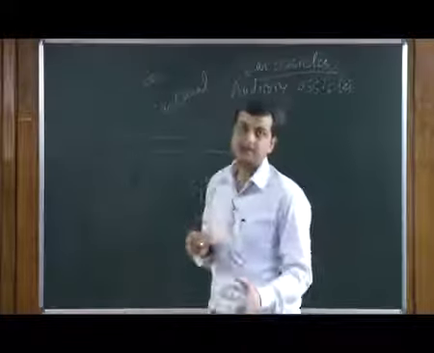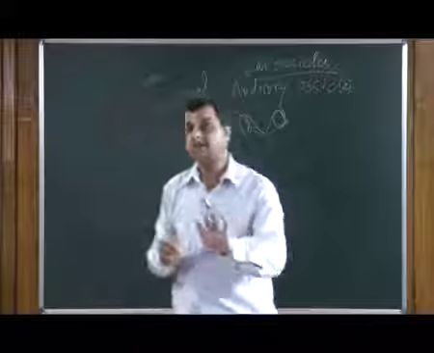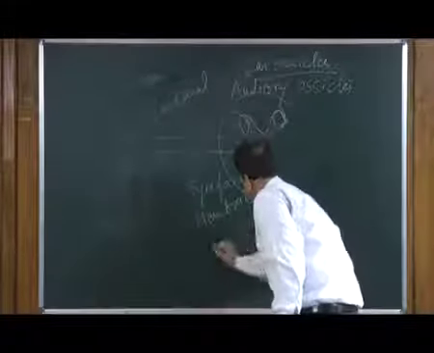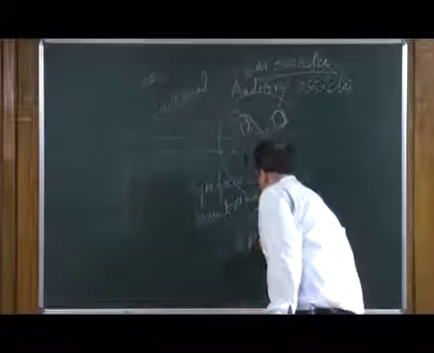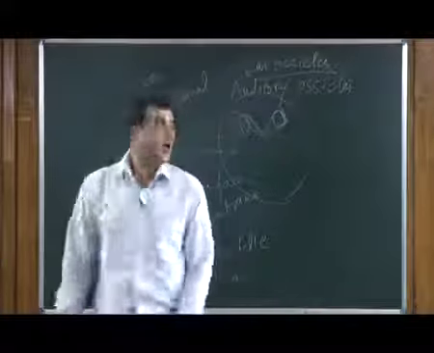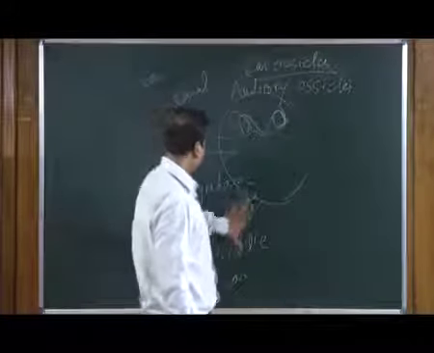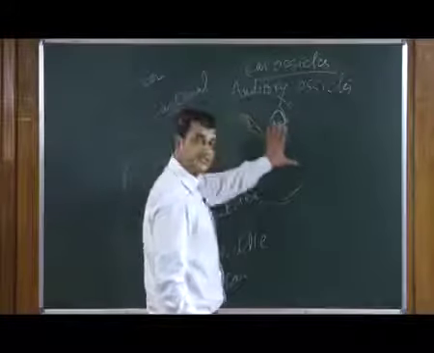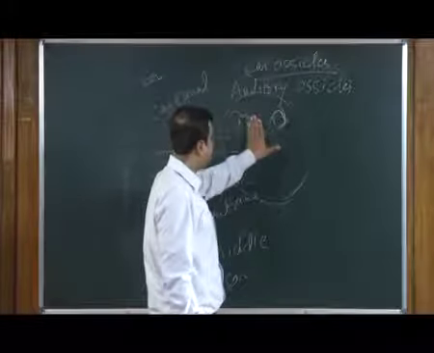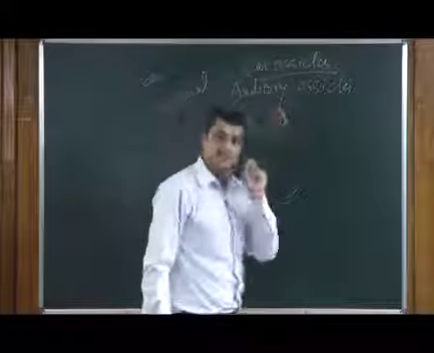So, ear ossicles or auditory ossicles are nothing but the bones in the middle ear. This is the reason we call it the middle ear. So, the middle ear region has 3 bony structures. One is hammer shaped, another is anvil shaped, and the third is stirrup shaped.